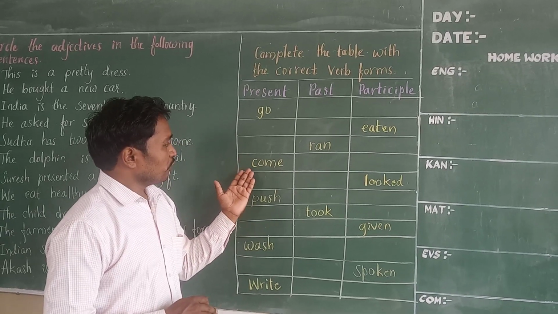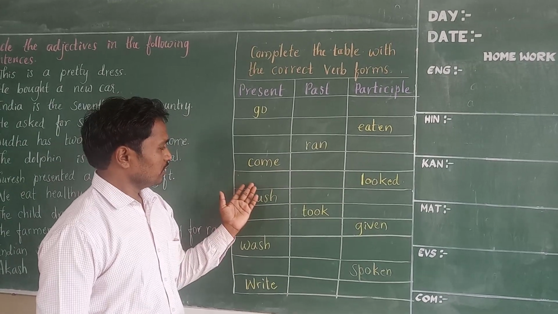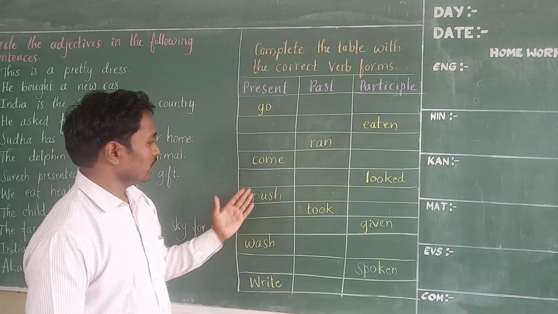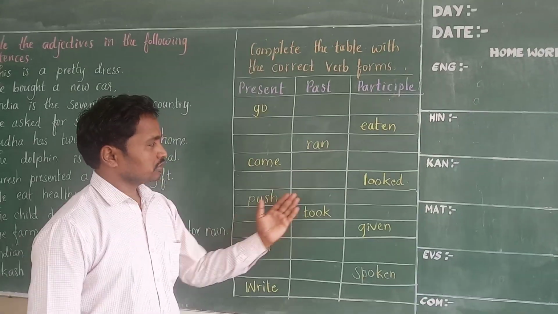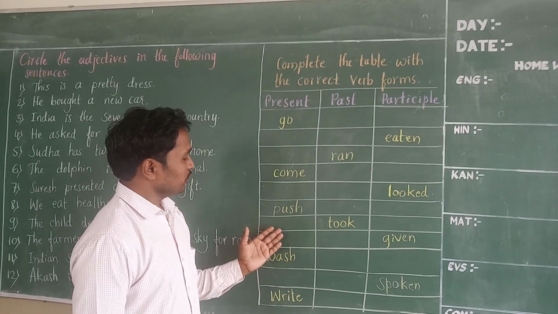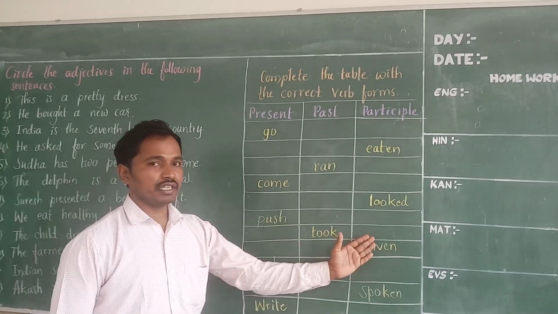Now the present form is come and the rest of the 2 are empty. You have to write here. The first 2 are empty and the third one is looked. You have to write the remaining 2. First one is push, and the past form and participle form you have to write. First one is empty and the second one is took. Third one is also empty.